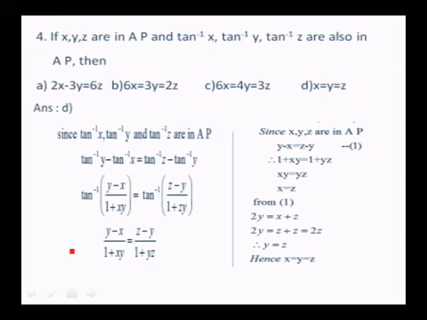Tan inverse x, tan inverse y and tan inverse z are in AP. Therefore, tan inverse y minus tan inverse x is equal to tan inverse z minus tan inverse y. So apply that formula. Tan inverse of y minus x over 1 plus xy is equal to tan inverse of z minus y over 1 plus zy. On both sides, remove the tan inverse. Then y minus x over 1 plus xy is equal to z minus y over 1 plus yz.